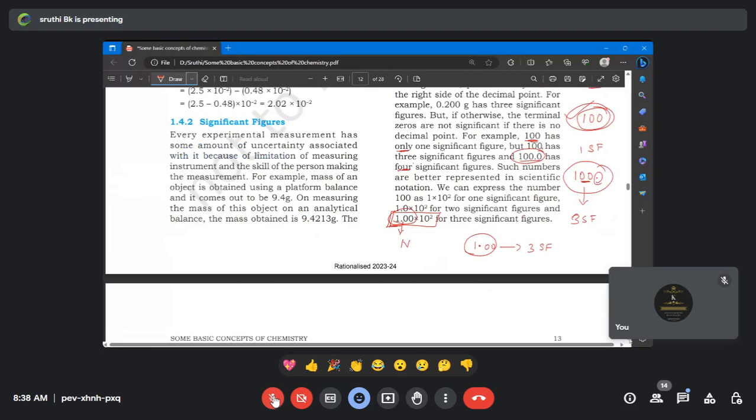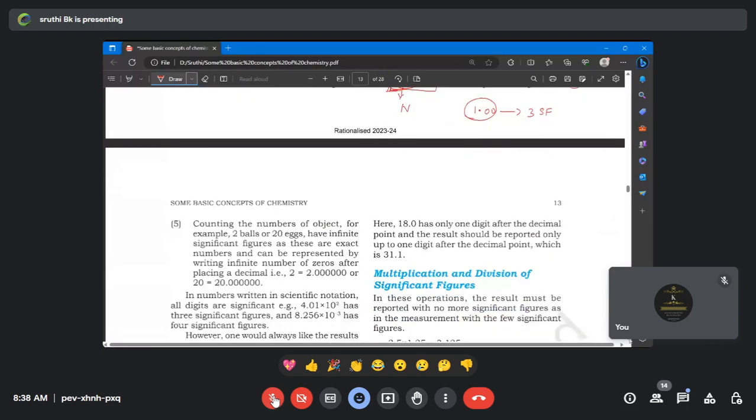Mostly it is a bit confusing when it comes to the fifth point. See, if I'm writing simply 2, I can say only one significant figure. Am I right? Yes, ma'am. If I'm putting many zeros like this, of course, 2 point, I can put any zeros. Even if I'm putting 1,000 zeros also, the value will not change. Am I correct? Still, it is 2 only, right?